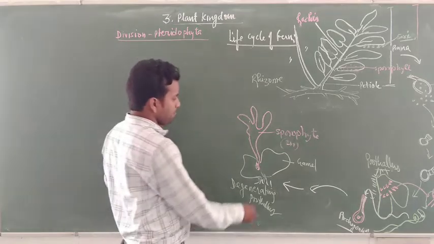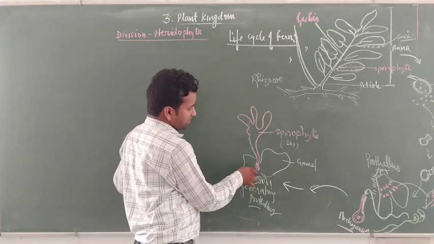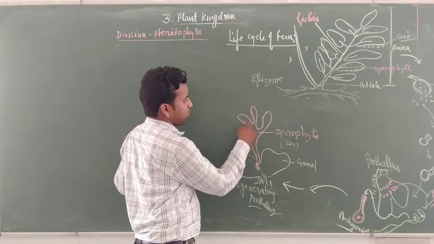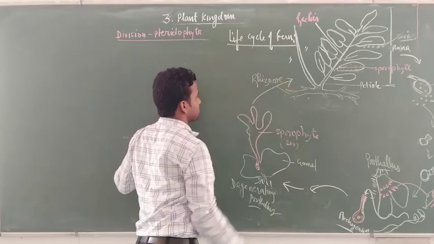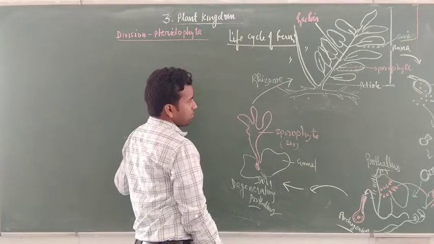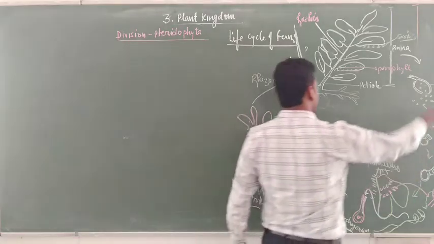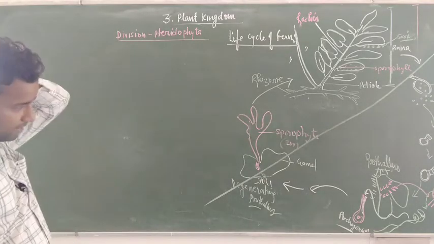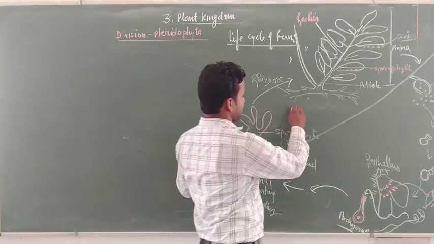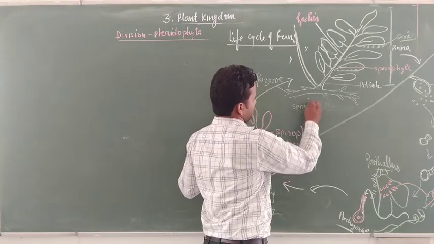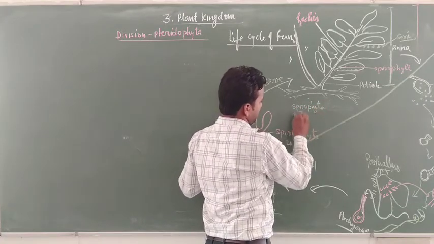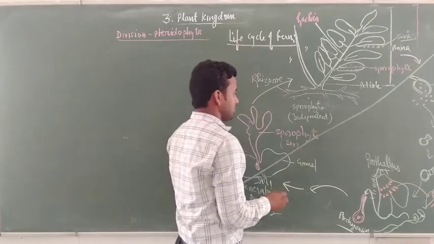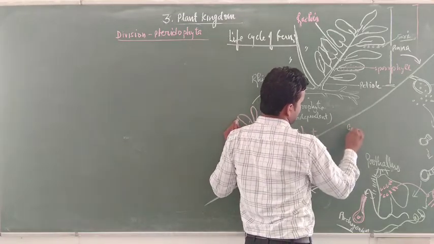Degenerating prothallus, and now this degenerate prothallus is fully decomposed, and this sporophyte is further differentiated to form such type of structure. Now the pteridophytes are further divided in two life cycle stages. This is the independent stage of sporophyte, and this is an independent gametophyte. Two forms of life cycle are present in the pteridophyte.